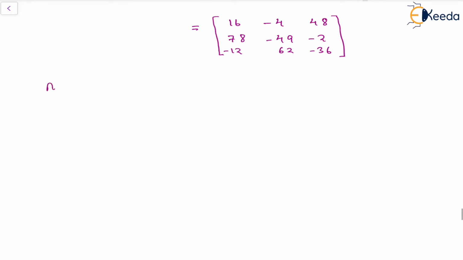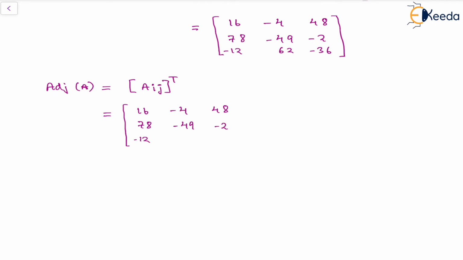Now adjoint A will be simply the transpose of the cofactor matrix. So this will be 16, minus 4, 48, 78, minus 49, minus 2, minus 12, 62, minus 36, whole transpose.